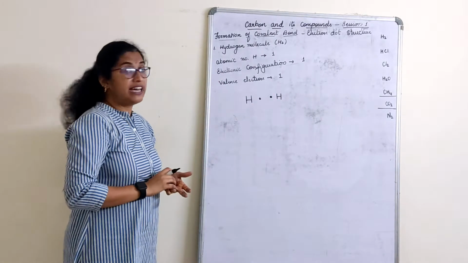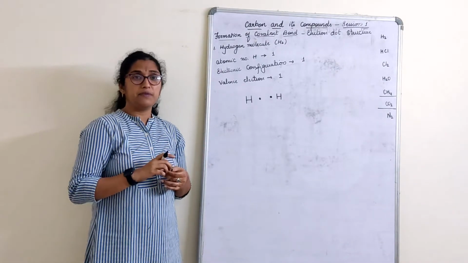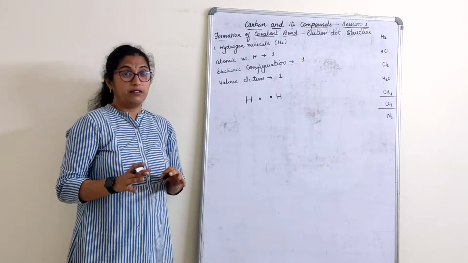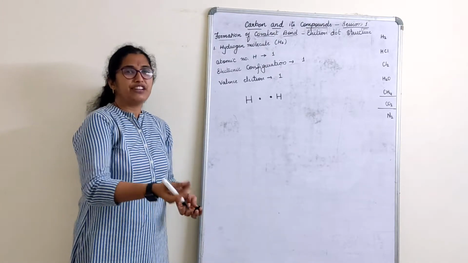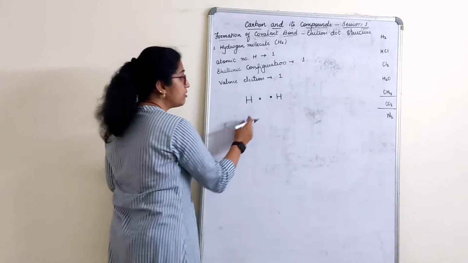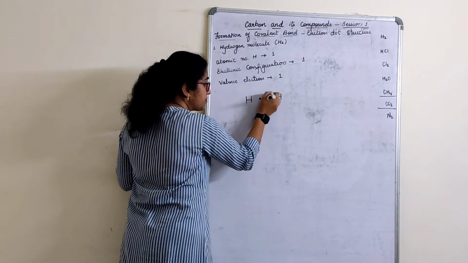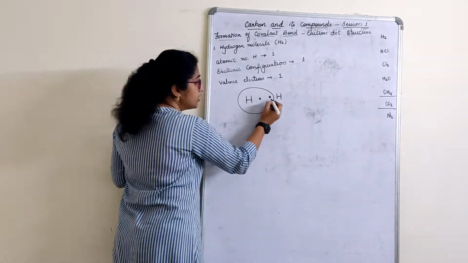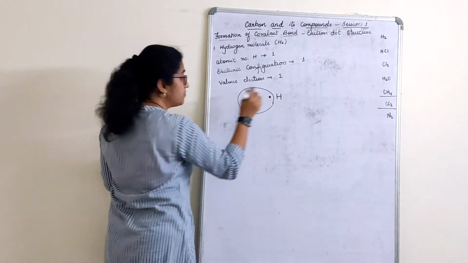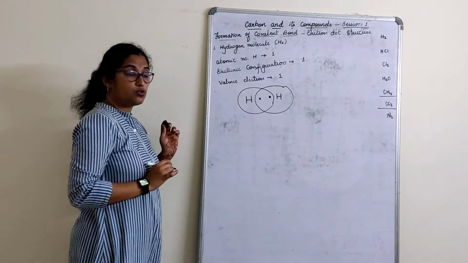Now if I have an extra pen or extra book with me, and that book is in Bangalore, please go and get it, we will share. Is it feasible? Simple example, no, right? If it's very near to you, it is easy for sharing. Both of them can share. Now do the sharing part. The circle part also should be very neatly done. No overwriting here. So circle, this hydrogen completed its duplet structure. This hydrogen also completed its duplet structure.